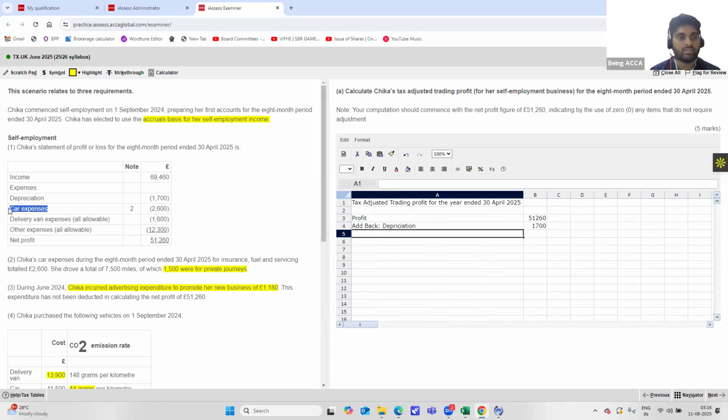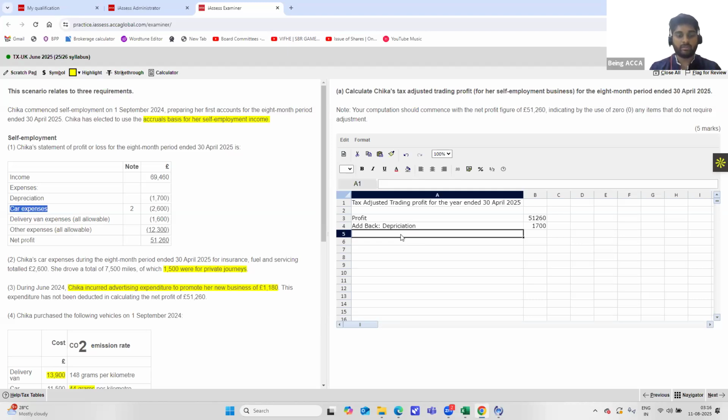Next we have car expenses. In car expenses, we have seen that the total cost is 2600, but of the total driven miles of 7500, 1500 were for private journeys. So the private journeys is a disallowed cost, so that should be added back.